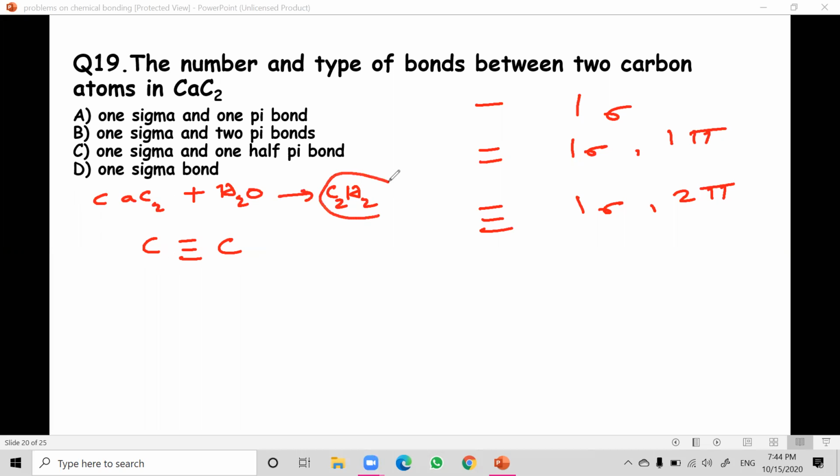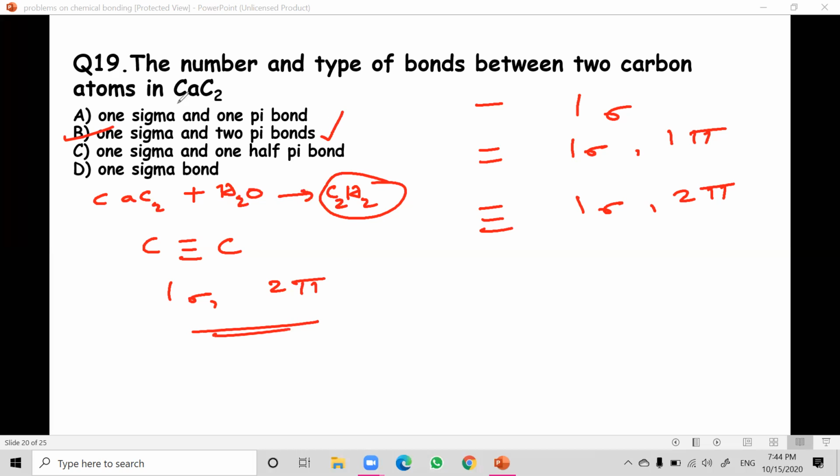This C2H2 means carbon and carbon are joined by a triple covalent bond. A triple covalent bond contains 1 sigma and 2 pi bonds. So the answer is 1 sigma and 2 pi bonds, the second option. This is the answer. I hope it is clear.